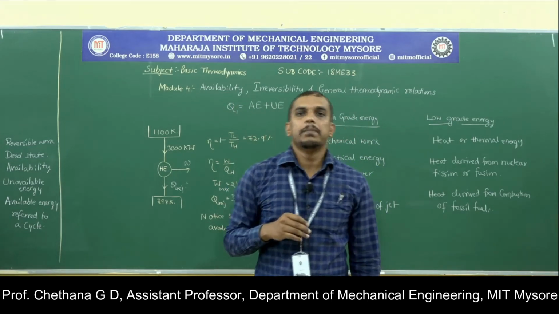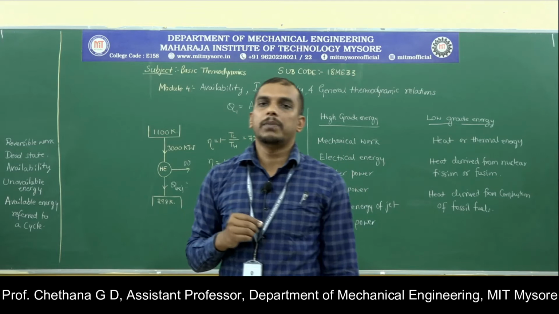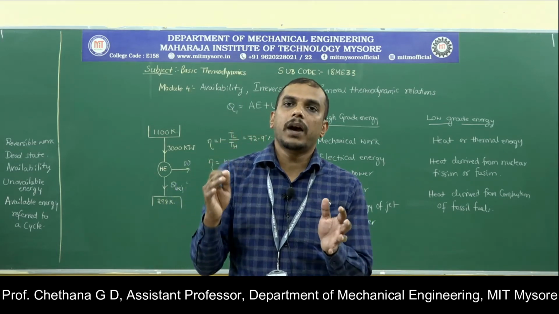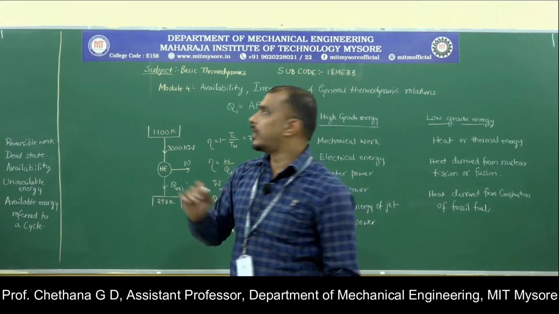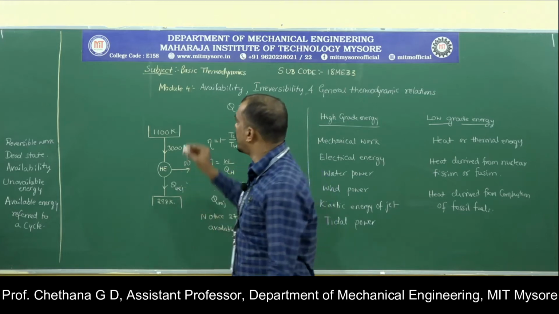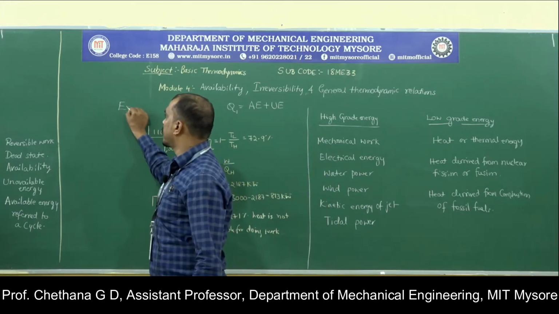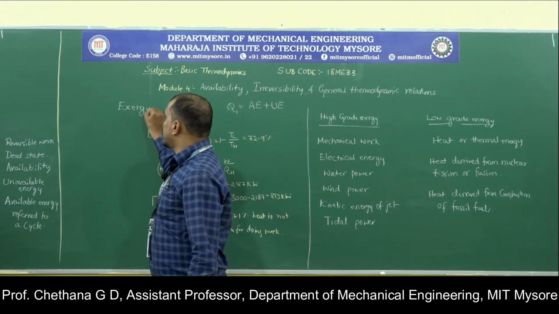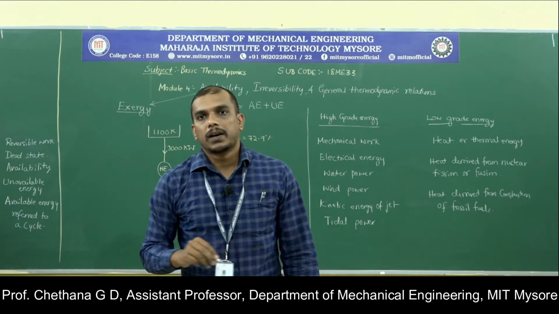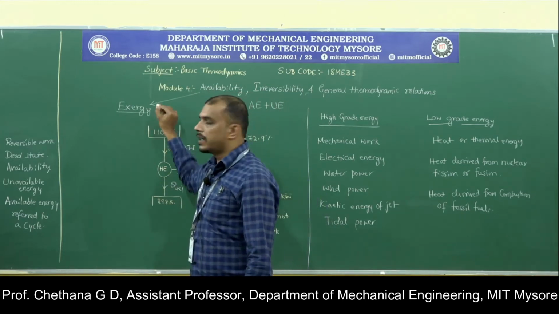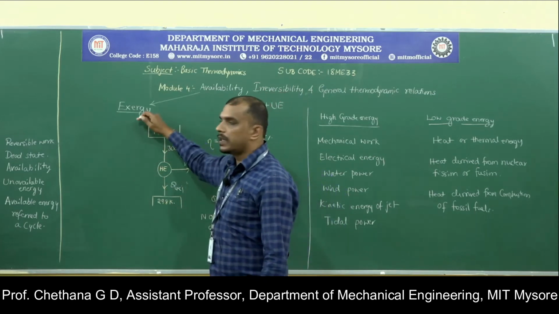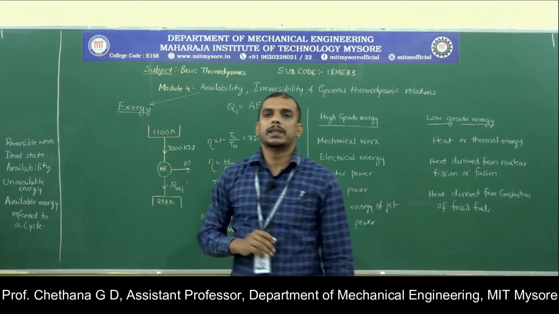Availability means the maximum work which can be extracted from the available energy source. That is what we call availability, or the available energy, or we also call it exergy. This is nothing but availability or exergy. Since the word rhymes with energy and entropy, this term is used to represent the availability.